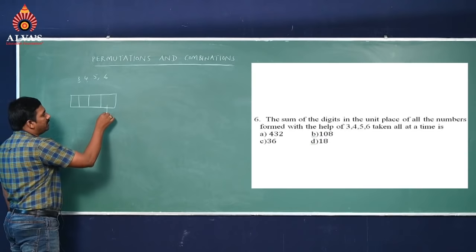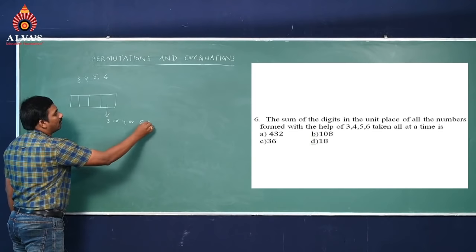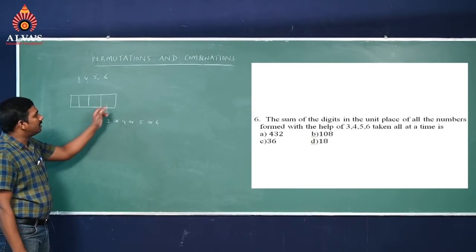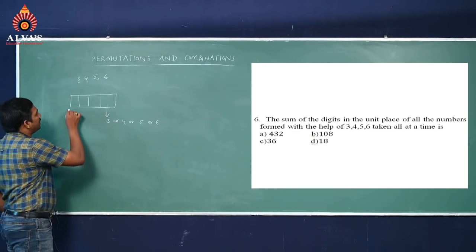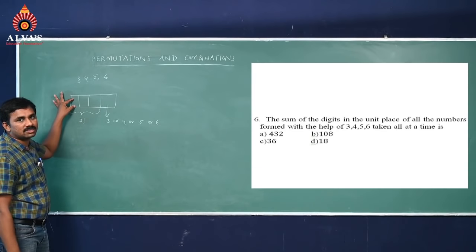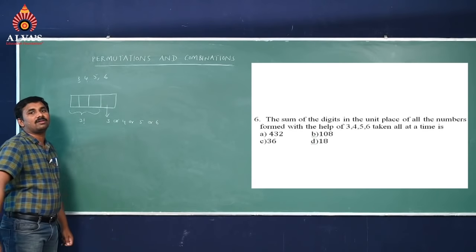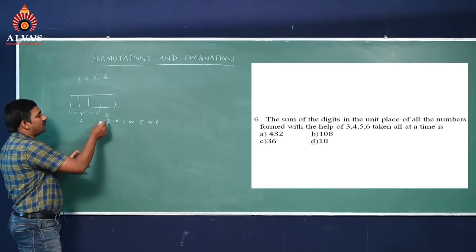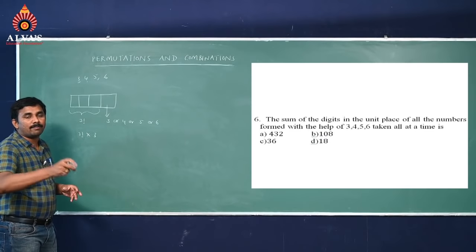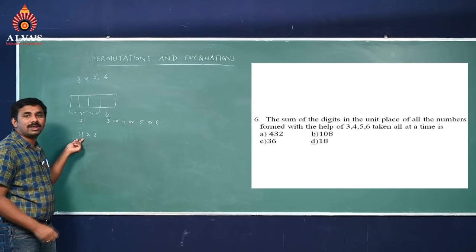So in the units place, you can select 3 or 4 or 5 or 6, any one digit. But if you select 3, the remaining 3 digits we can arrange in the remaining 3 places in 3 factorial ways. First one has 3 chances, second one has 2 chances, third one has 1 chance. So that's why here 3 factorial ways. Sum of the numbers in the units place means 3 will appear 3 factorial times.